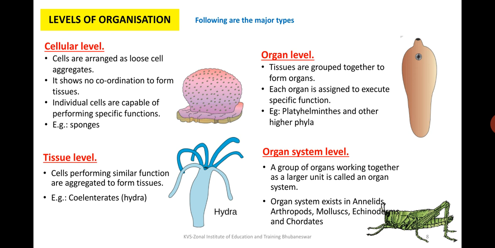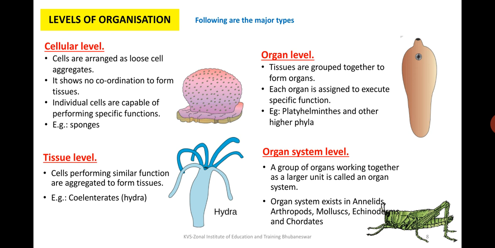So the levels of organization start from the cellular level. The cellular level of organization starts with an arrangement of loose cell aggregates. Though they are loosely arranged, every cell performs its function, but they are living in a colony. So it shows that there is no coordination to form a tissue. A cell will be an individual unit and they will not work together as a tissue or any other system.